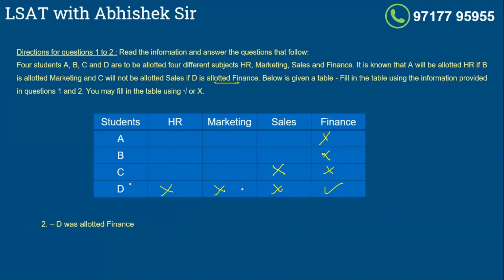Now, what about A and B? The condition that we know about A and B is if B is given marketing, A is given HR. So let me see what will happen if I give B marketing. If I give B marketing, nobody else will take marketing and B cannot take any other subject then. So close. If B takes marketing, A has to take HR. So A will take HR.